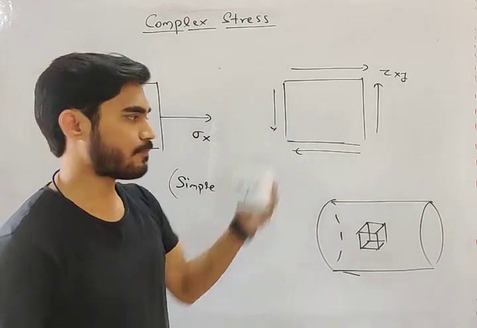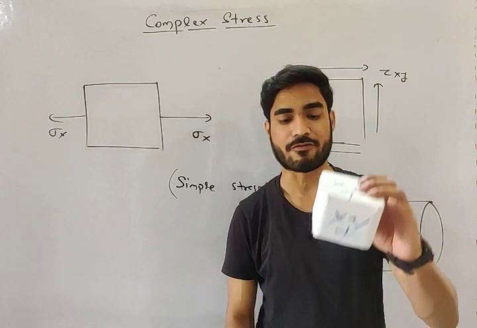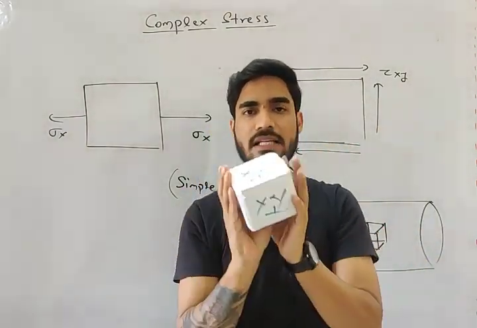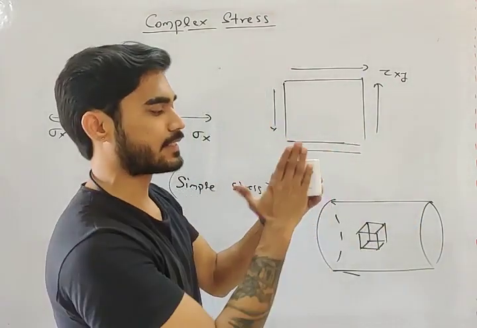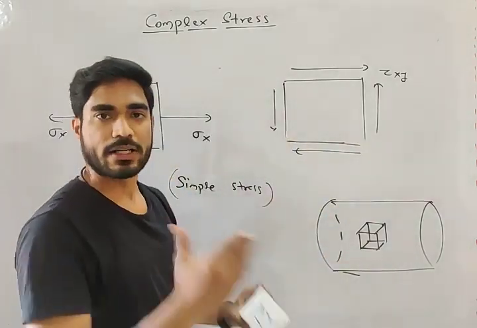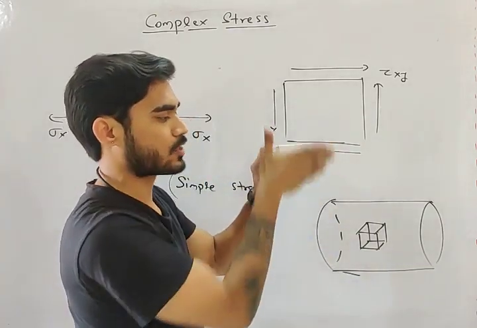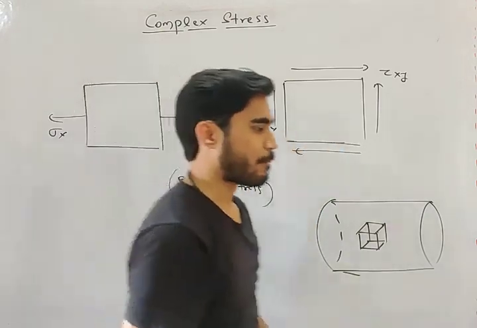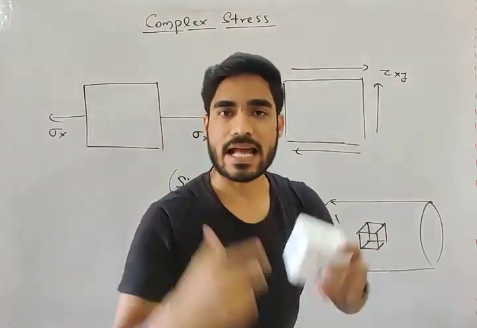A cube. Now what planes do we consider? We consider the xy plane, the yz plane, and the xz plane. Whenever we need to calculate stresses, we consider these three mutually perpendicular planes. There is stress on every plane, but we don't calculate stress on every plane. We calculate stress initially on three mutually perpendicular planes: xy, xz, and yz.